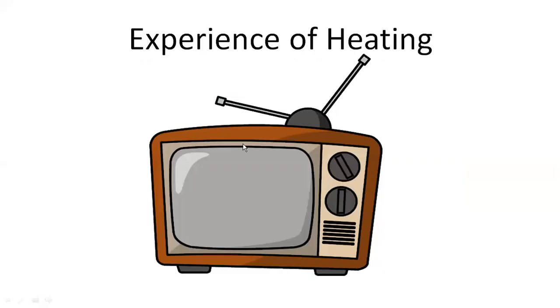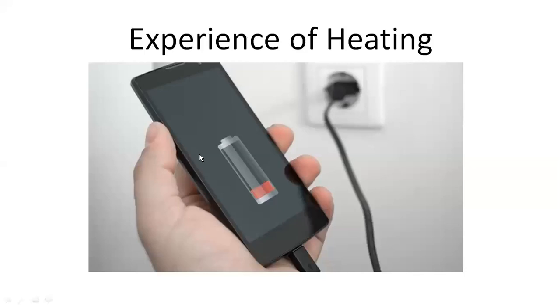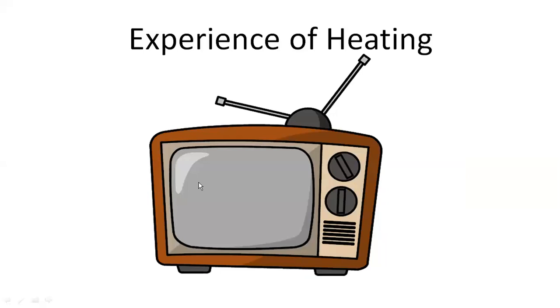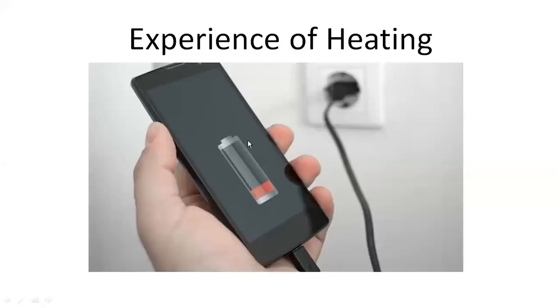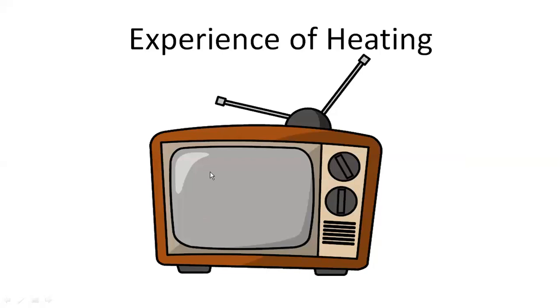Second example is of our TV. These days, TV or home TVs might be used for a lot of time. And if you touch them, suppose let's say from the top, I do not advise you to touch them because these are very high voltage devices. Touching a mobile is different as compared to TV. But even if you go close to a TV, you will feel the heat it is radiating. You can feel a lot of heat which is being radiated by this device. So we have seen two devices in our daily life which while being used are going to give heat. They get heated while they are being used. So when it is charging or when our TV is on, they get heated.